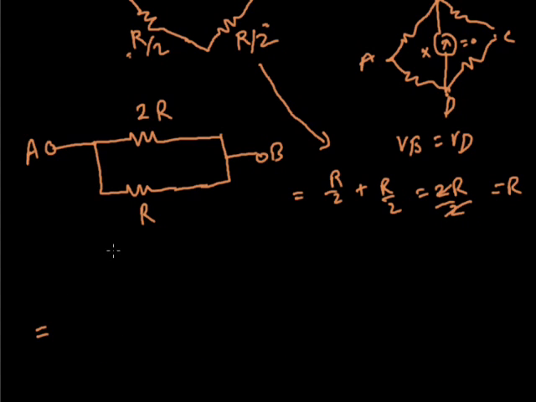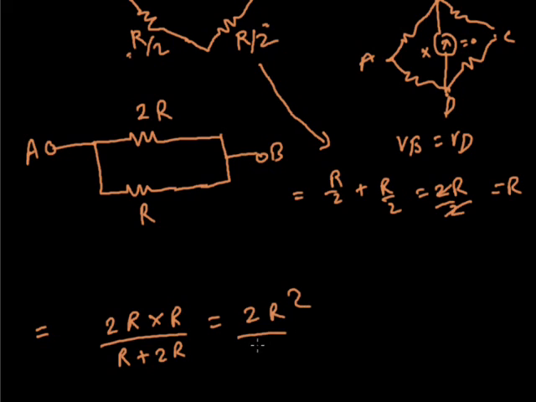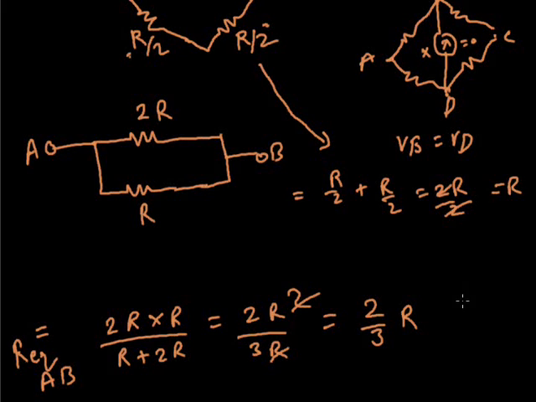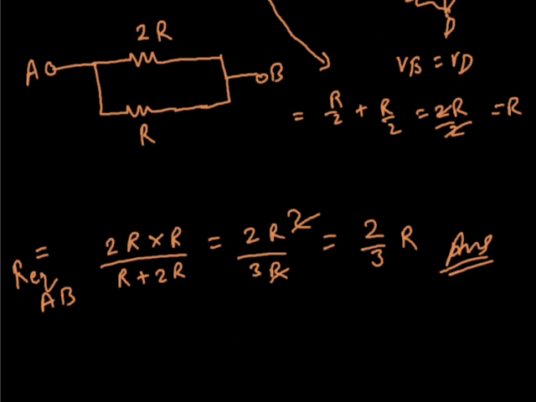Now on solving this circuit, you will get 2r into r upon r plus 2r. This is equal to 2r square upon 3r, and this r square got cancelled, and this is equal to 2 upon 3 of r. This is your equivalent resistance between A and B. This is your answer. Now we will proceed and see the next question.